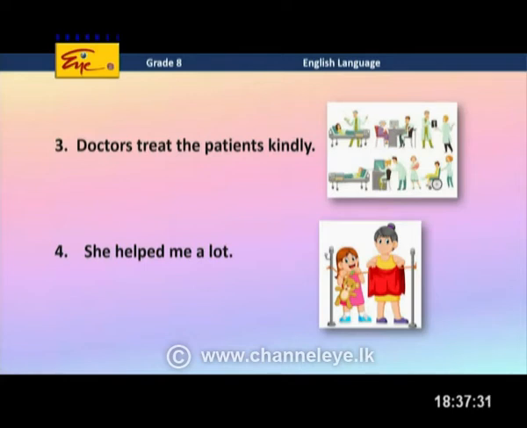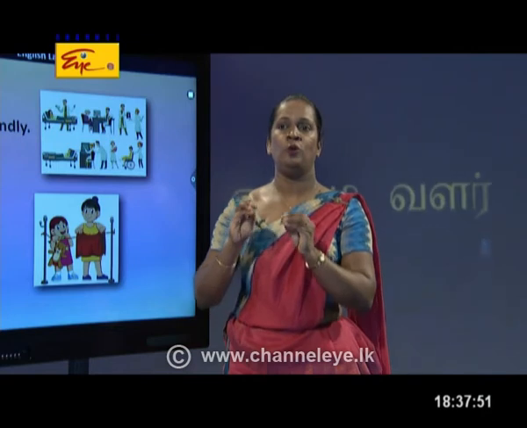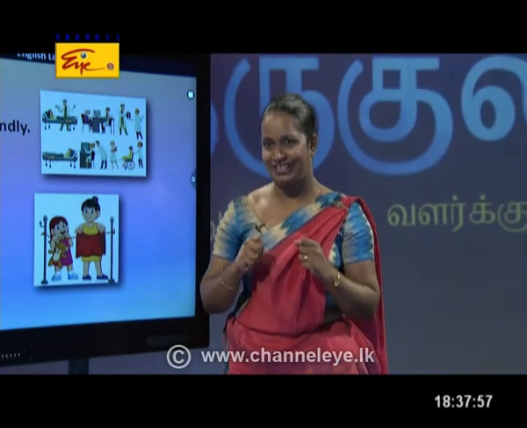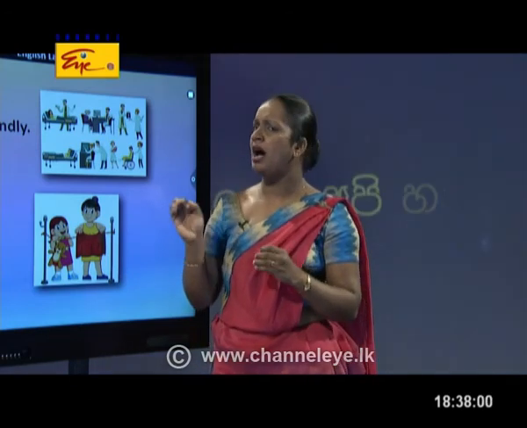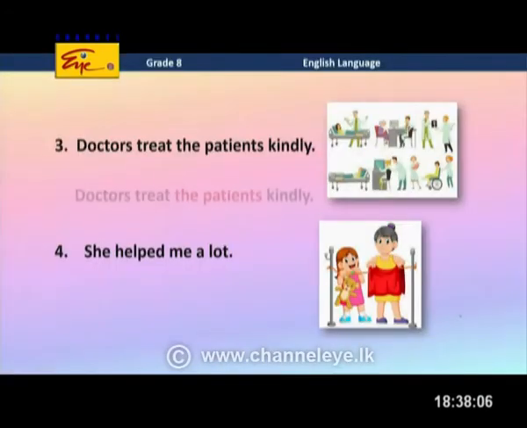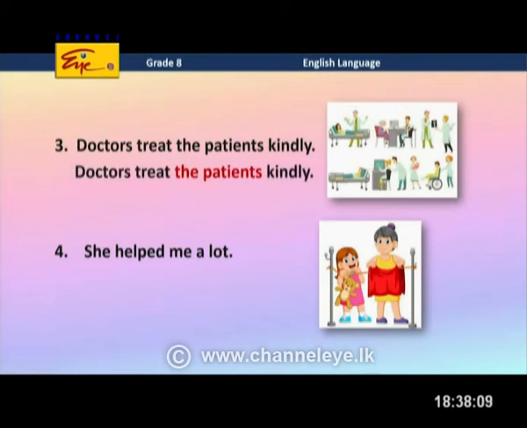Yes, the doctors. We are going to talk about the doctors who are very important these days. Miss Chamari, what's the sentence? Doctors treat the patients kindly. Exactly. The doctors are like that. Now, I think you can see a few more words than in the other sentences. So, how are you going to grab the object? Doctors treat. Whom are treated by doctors? The patients. The patients, exactly. So, children, the object is the patients. I think you got it correct.